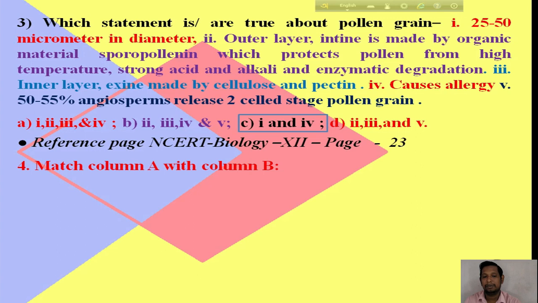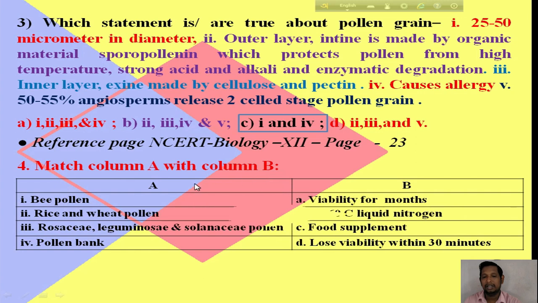Next question, question number 4. Match column A with column B. In column A, the first option is bee pollen, the second option is rice and wheat pollen, the third option is Rosaceae, Leguminosae and Solanaceae pollen, and the fourth option is pollen bank. In column B, the first option is viability for months, the second option is minus 196 degrees Celsius liquid nitrogen, the third option is food supplement, and the fourth option is loss of viability within 30 minutes.